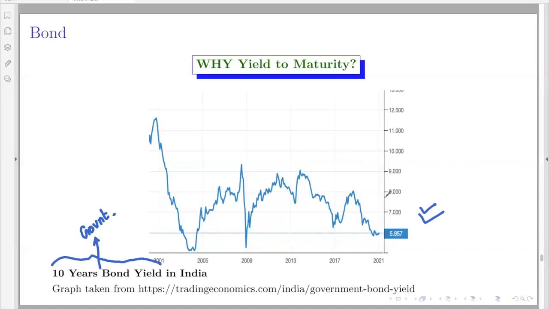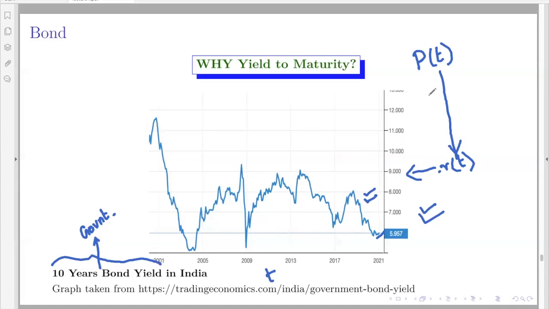Mostly the bonds don't trade very actively, therefore you may not get it second to second. At least at the end of the day, you will get the current market yield of the 10-year government bond. This is what the stock exchanges publish every day. Therefore, you get R of T as this plot, where this is R of T and this is the time. It is a daily chart. The market gives P of T, and the exchange calculates the corresponding yield and publishes that to the market.